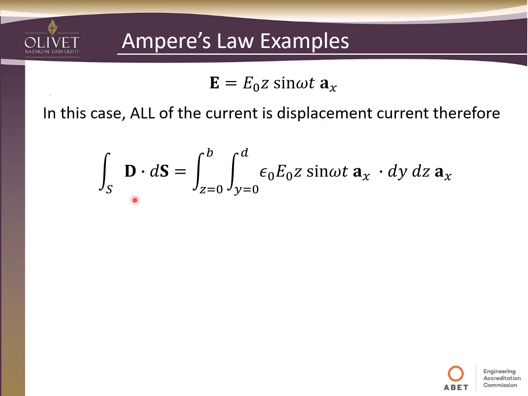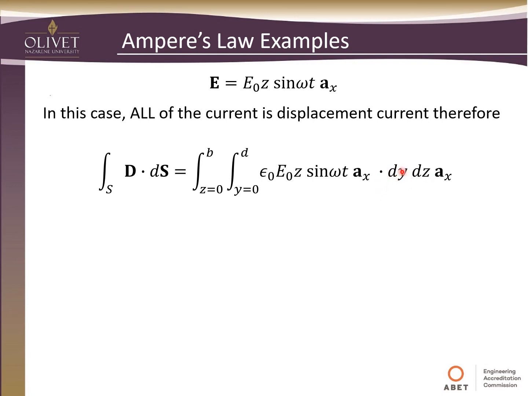So when we look at that, then we can take this equation for any surface that we want to define. We're going to take the surface of the area of the rectangle, so z goes from 0 to b, and y goes from 0 to d, and we're going to integrate our original E field. But remember, to get from an E field to a D field, we have to multiply by the permittivity, because that's how we defined D in the first place. It was the permittivity times the E field. Of course, this is in the x direction.